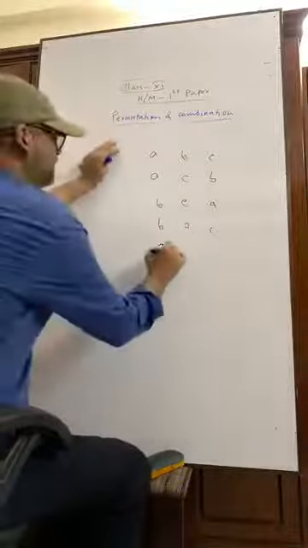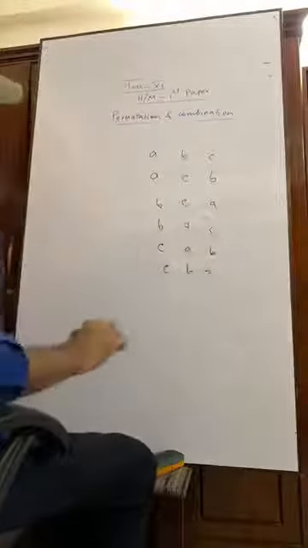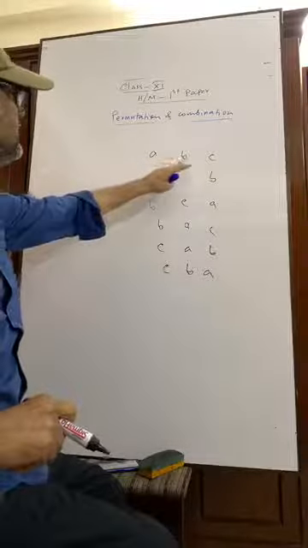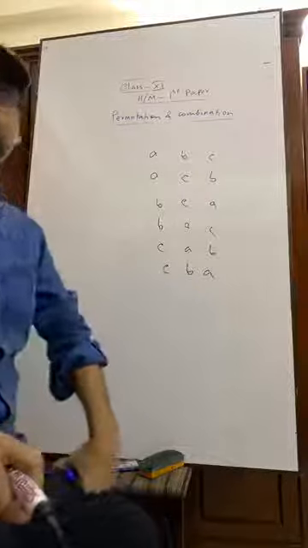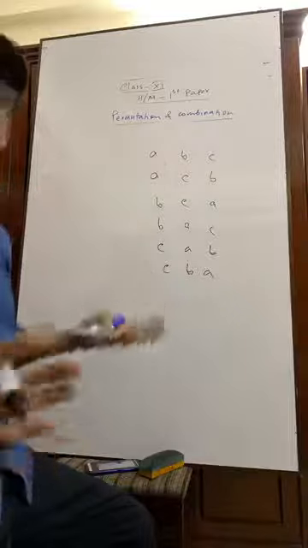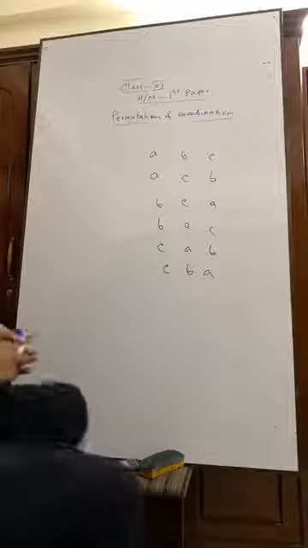Then take CAB, CBA. What have I done here? We have three letters. How many words of three letters can be formed? We have got the answer 6.